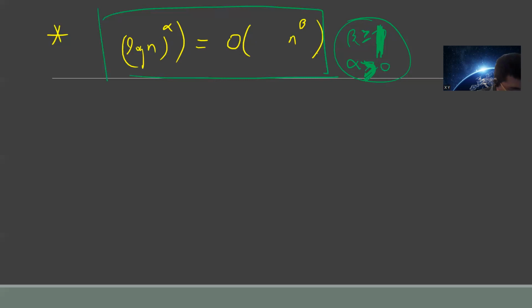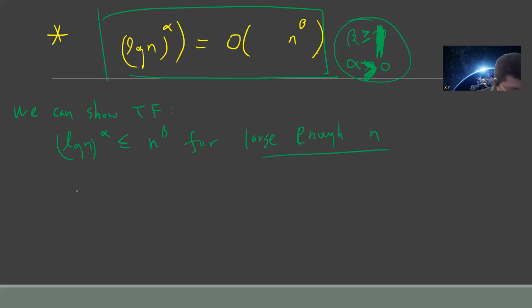So what we want to show is that (log n)^alpha is less than or equal to n^beta for large enough n.